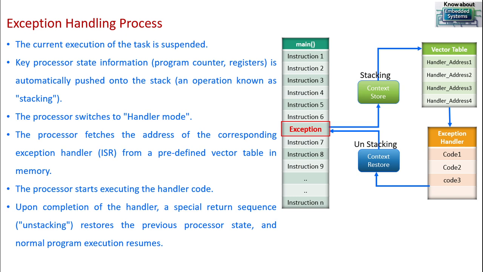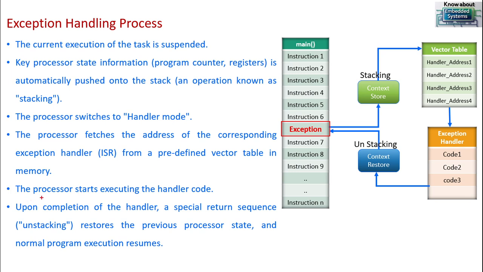Then the processor will switch to the handler mode. Since there is an exception, we have to handle it in a systematic way. That's why the processor will enter into handler mode. But before going to the exception handler, the processor will fetch the handler address from the interrupt vector table. For every exception and every interrupt, there will be a proper address defined in the vector table. From that, the processor will fetch the exception handler address, and it will jump to the handler function.